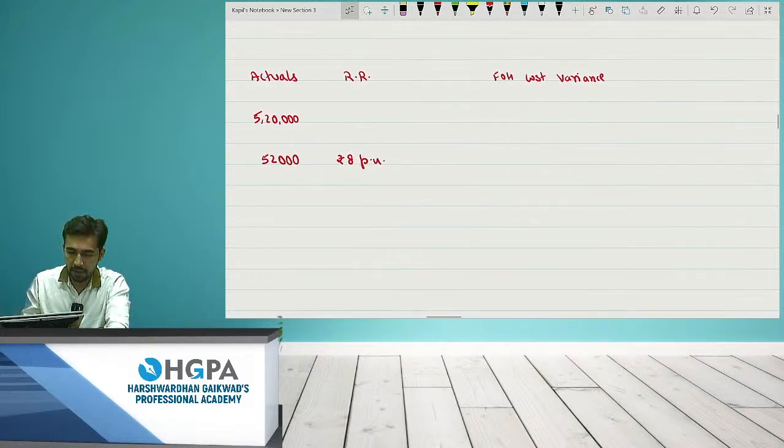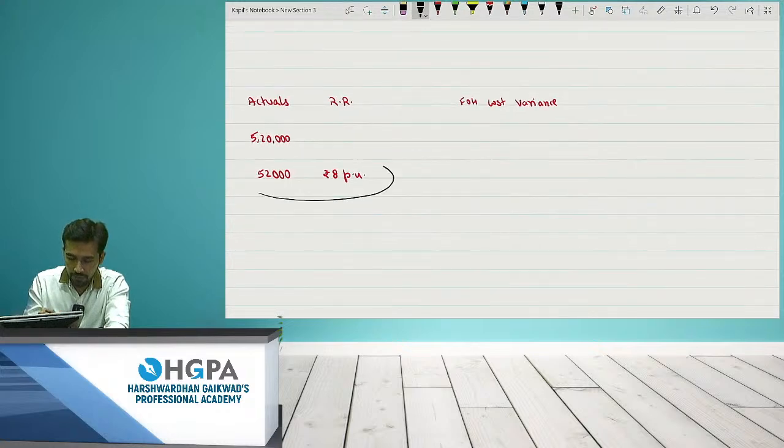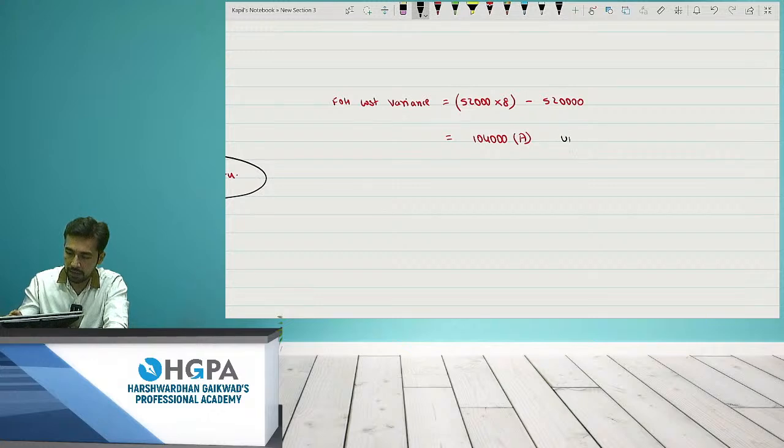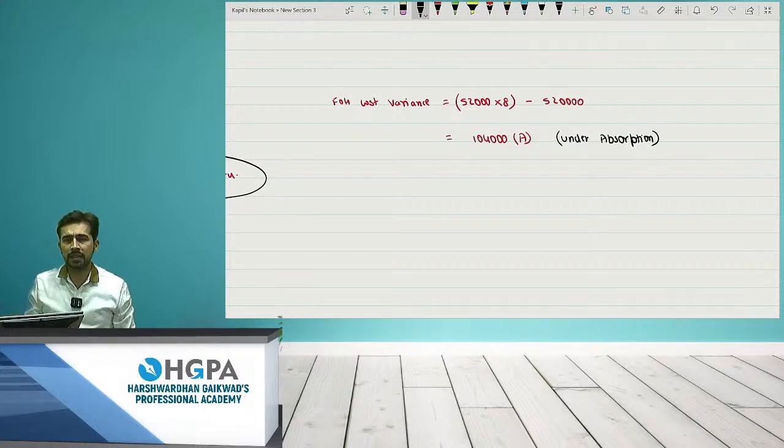So fixed overhead variance, how did I calculate? Please pay attention. It is 52 into 8. It is 52,000 into 8. This should have been made, but actually, what is the expense you made? It is 5,20,000. So did you spend 1,04,000 extra? Yes. Extra means, can I say it is a loss? Yes. And this is called under absorption. You don't have to write the word under absorption. This is what I am teaching you right now, just for extra knowledge, because sometimes they might give you absorption rates, right? So it is 1,04,000.